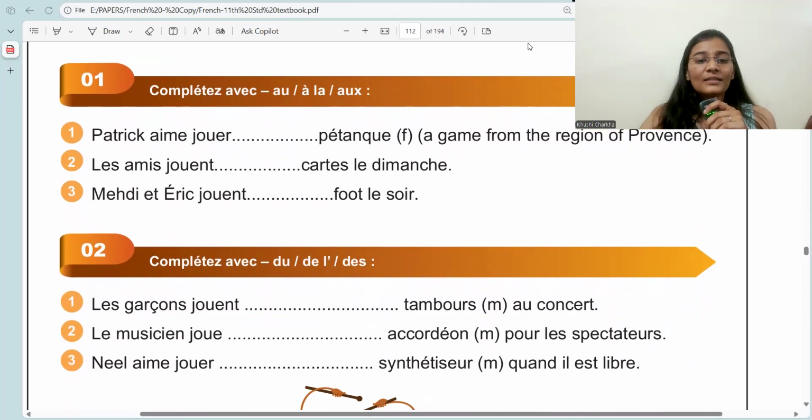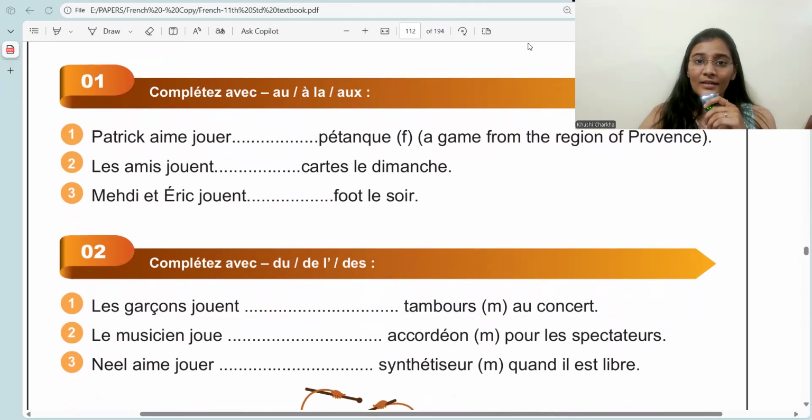Okay. These are the two exercises given. Try to solve this. Do let me know if you have any doubt in the same.